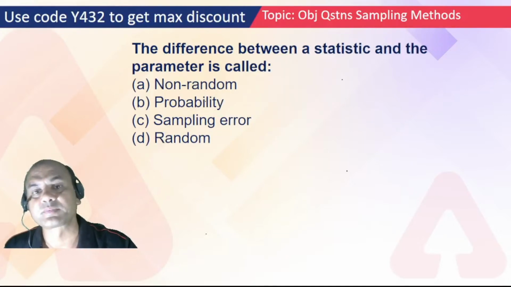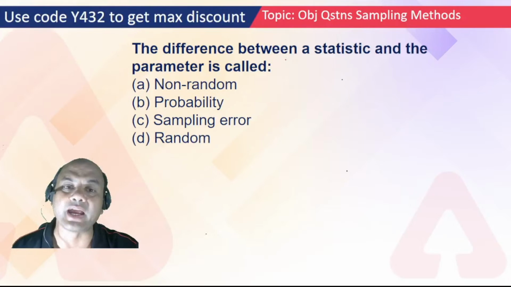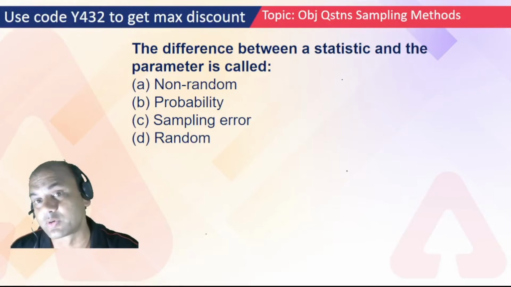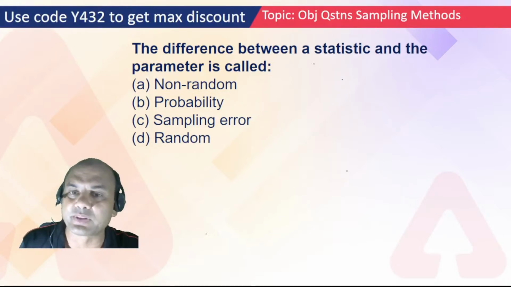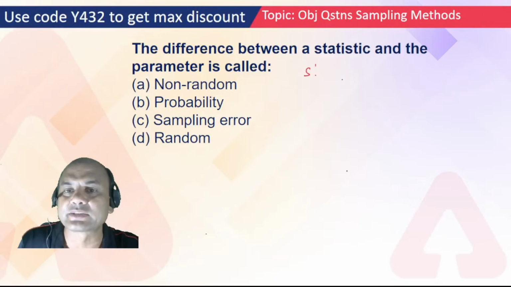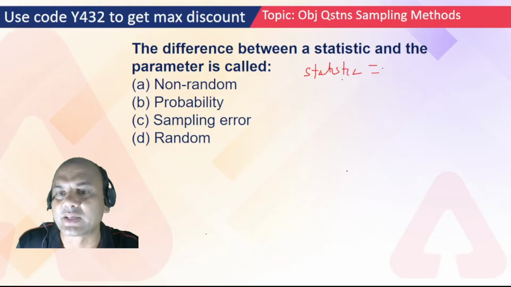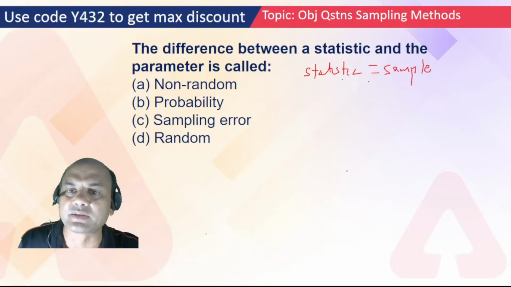Next one. The difference between a statistic and a parameter is called what? Just now I told you statistic is for sample. So statistic equals sample.